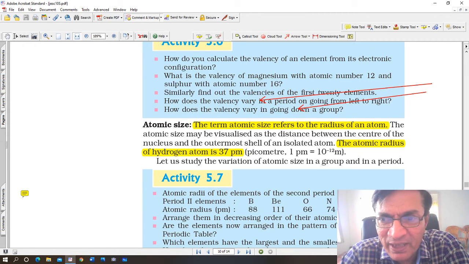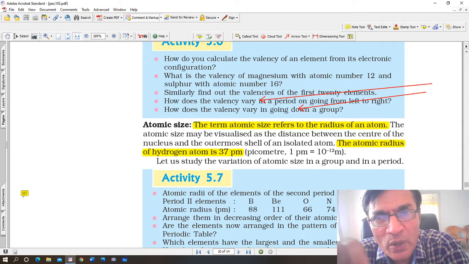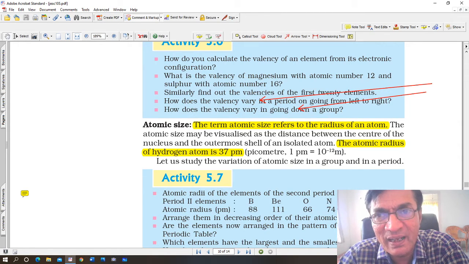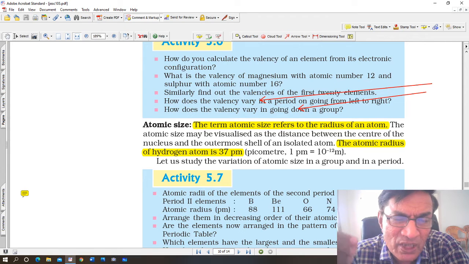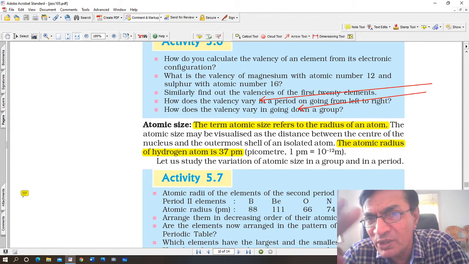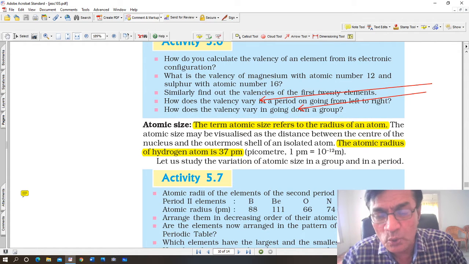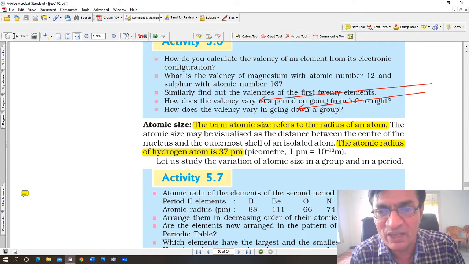Now in case of magnesium, it would be 2, 8, 2. 2 in the first shell, 8 in the second, and again 2 in the last one. What about sulfur? 16. 2, 8, and then 6. So should the valency of sulfur be 6? No, it won't be 6 because it requires 2 electrons now. It is easier for it to get 2 electrons than to lose 6 electrons. And that is also important when determining valency.